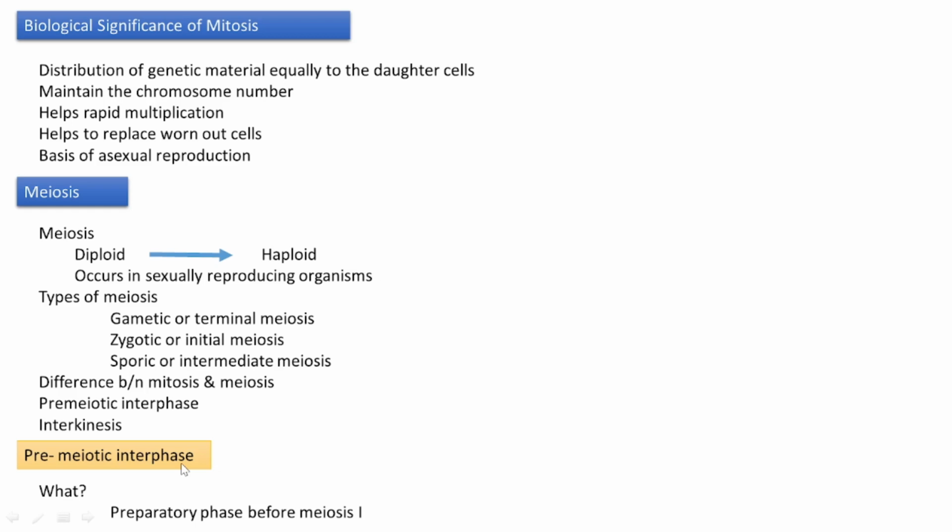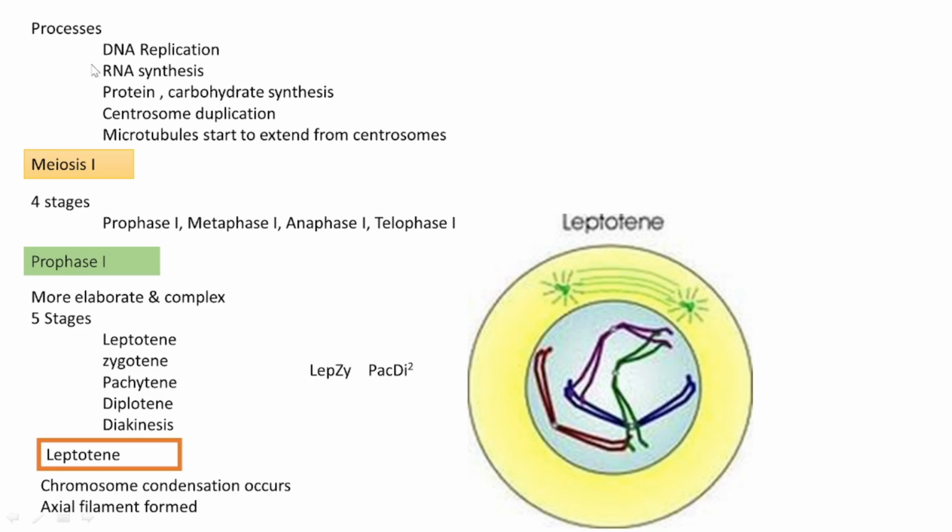Pre-meiotic interphase. What is pre-meiotic interphase? It is the preparatory phase before the first meiosis. What are the changes that happen during that phase? The important processes are that the cell completes its DNA replication, and all the required RNAs are synthesized, along with proteins, carbohydrates, all those things synthesizing during that time, and centrosome duplication.